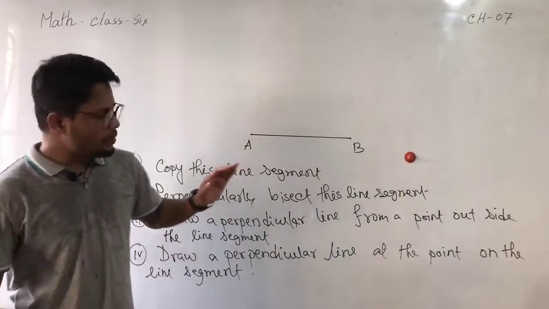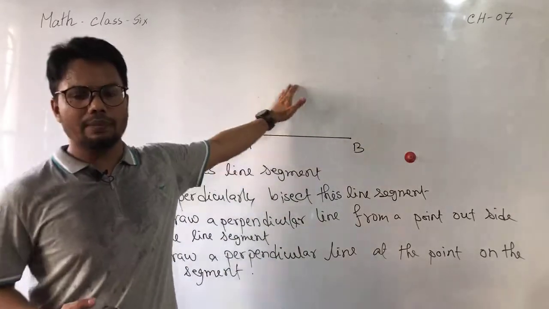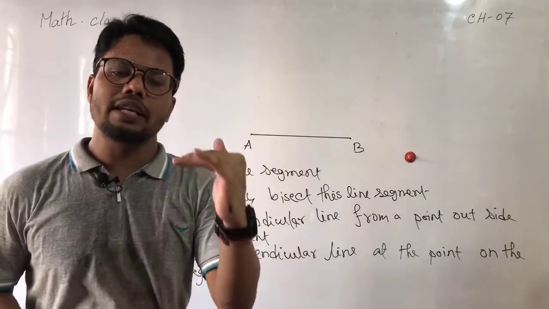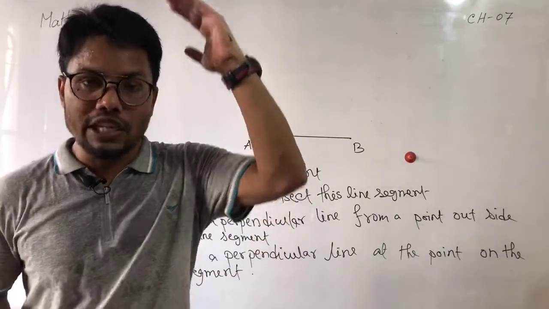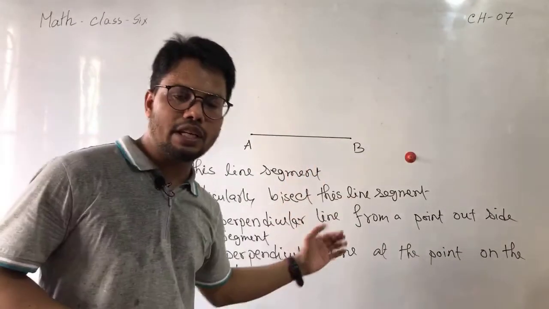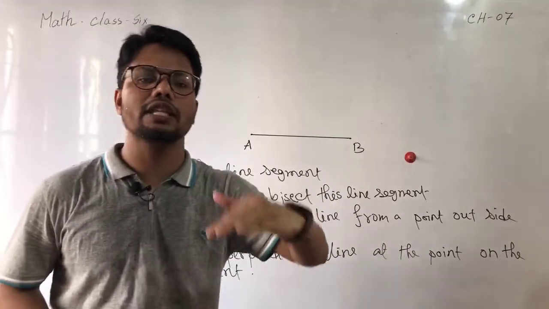So I think your upcoming syllabus contains only these 4 topics: copy a line segment, perpendicularly bisect a line segment, make a perpendicular line from outside the line segment, or make a perpendicular line at a point which is placed on the line segment.